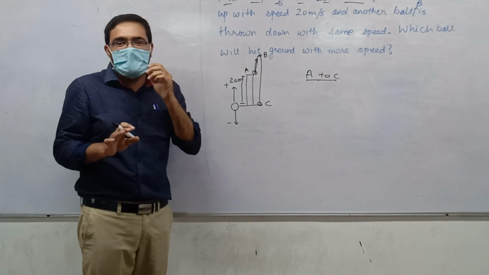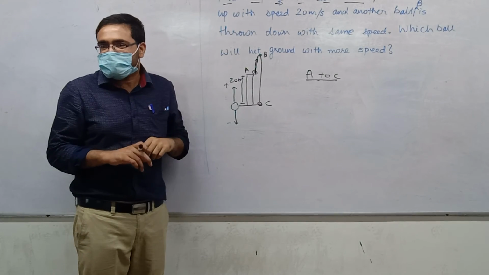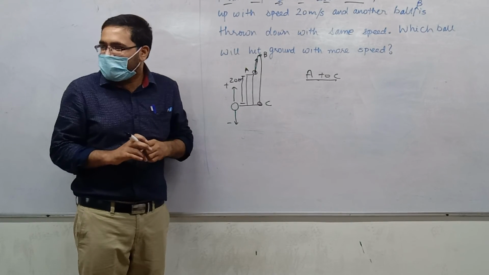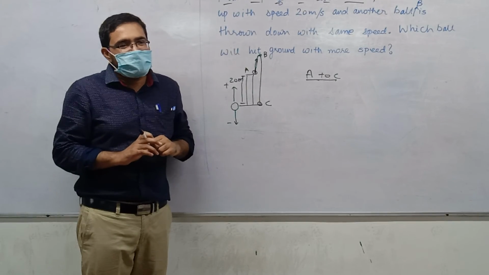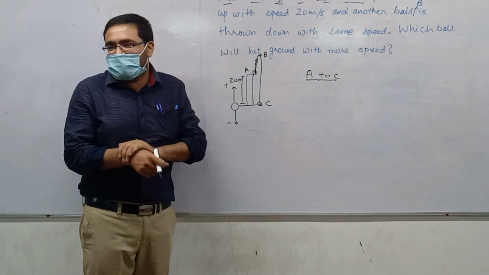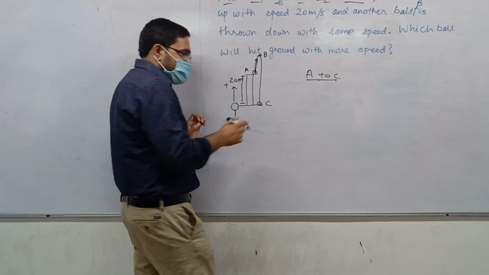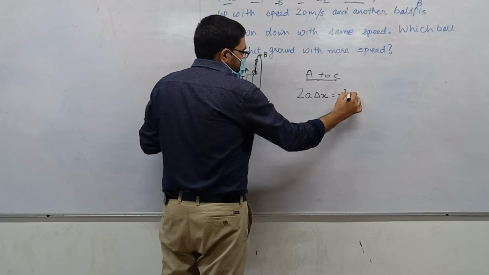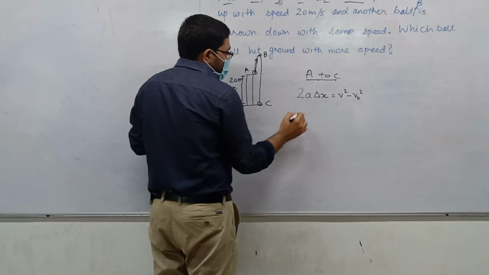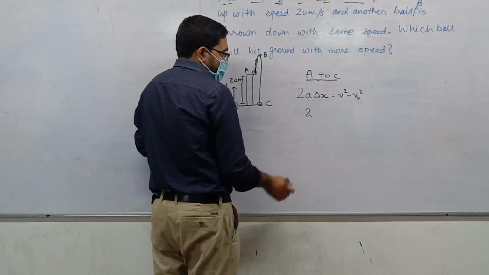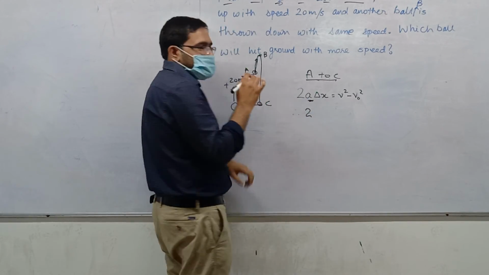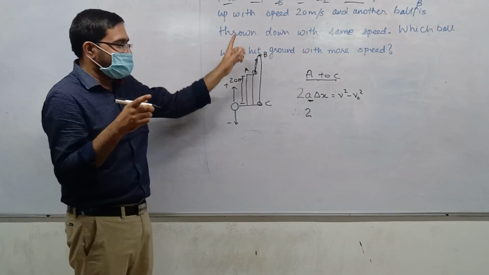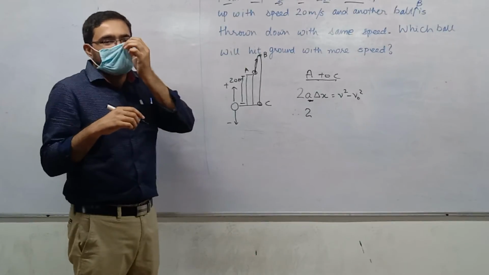Those who said first, now who says second? We don't want to find time interval or time. So third one. What is the third equation? 2 a delta x equals v squared minus v zero squared. Okay, then we put values. Acceleration, minus 10. That's over there. 10 or minus 10?